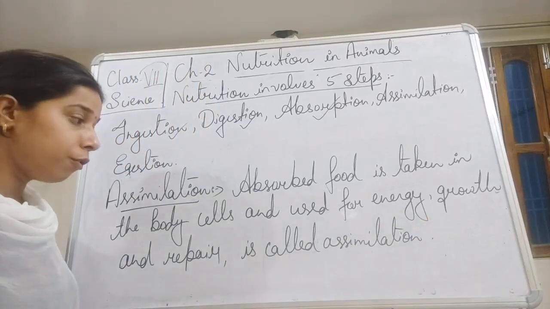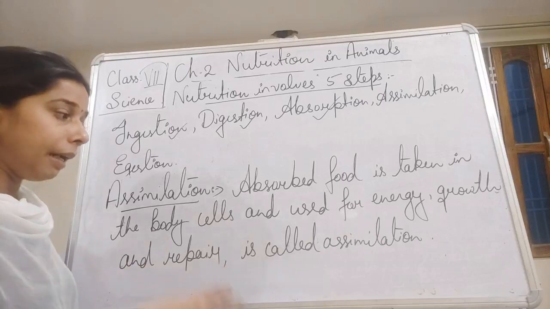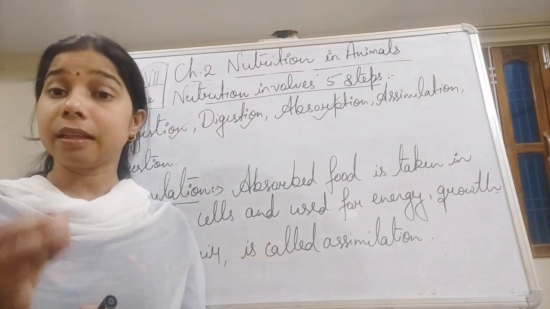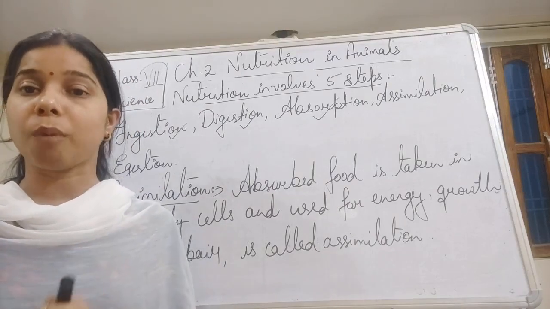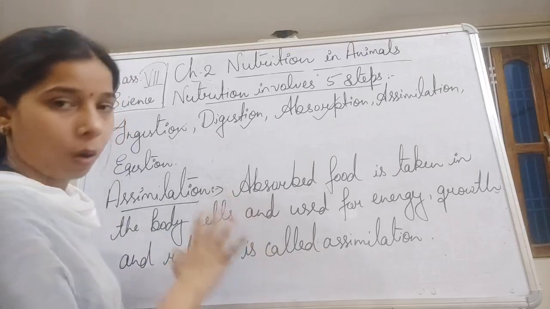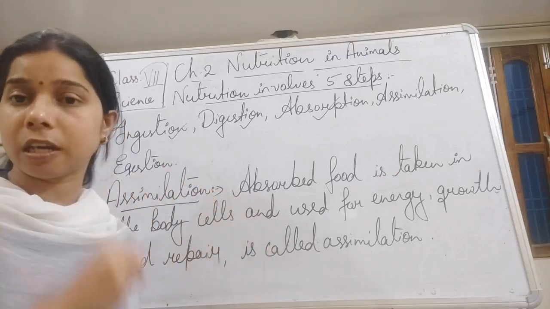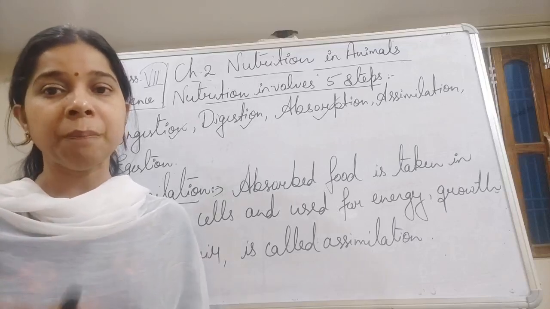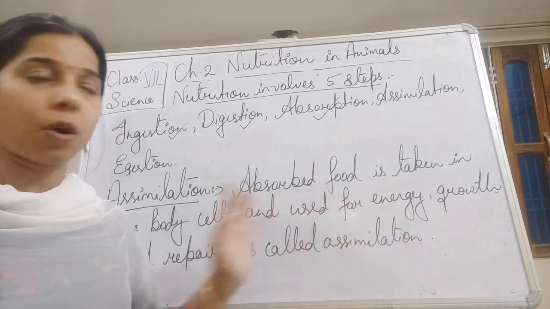So the absorbed food from the intestinal wall reaches the bloodstream, it reaches each of the cells, and then the cells obtain energy from this absorbed food. This whole process is called assimilation. Now the energy taken by the cell is used for the growth and the repair of damaged body parts. So that comes under the assimilation process.